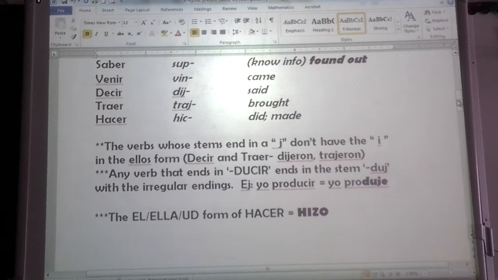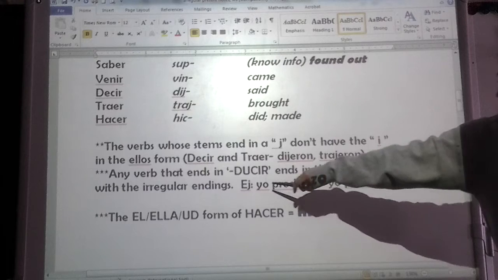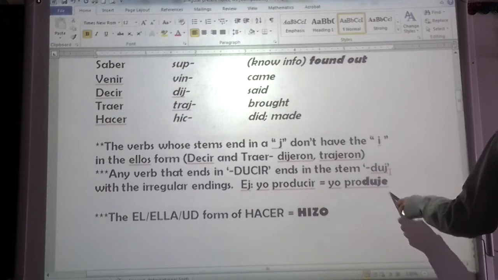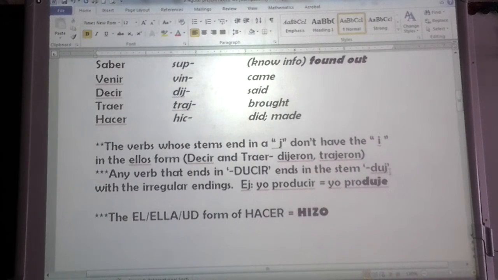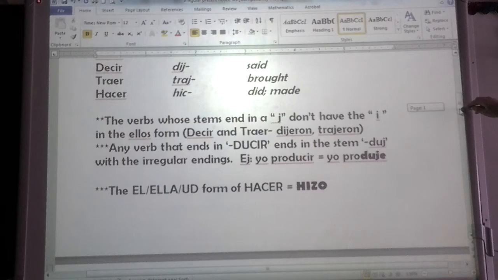Also, any verb that ends in ducir ends in the stem duj, D-U-J. And it also uses the irregular endings. For example, if the verb was producir, the yo form of producir would be produje. And then finally, one last note, the él, ella, usted form of hacer is hizo. We can't use the C because that would say hico, and that's just not right. So, hizo es la forma de él, ella, usted de hacer.